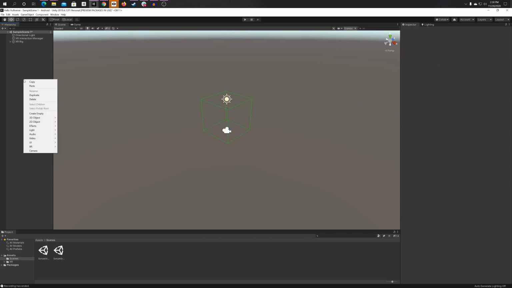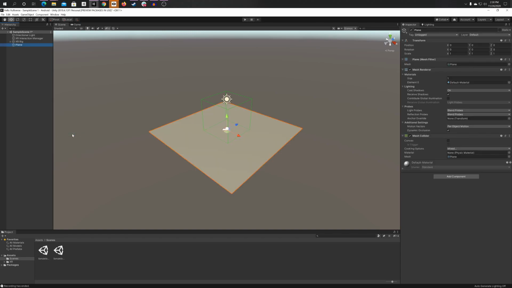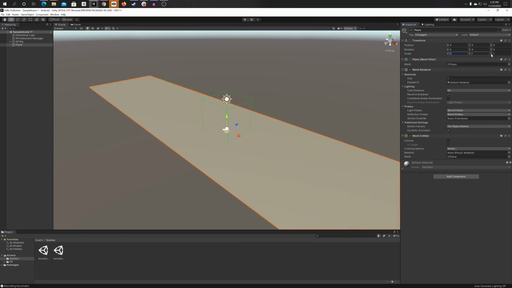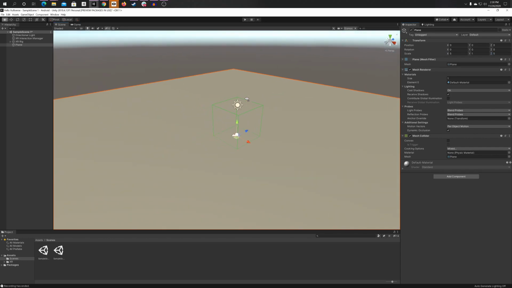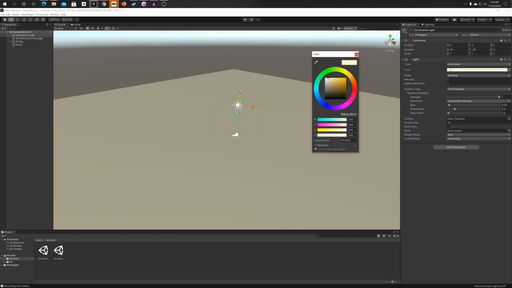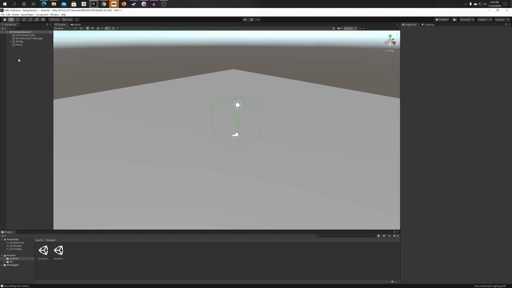Next, let's create our ground so we can see something when we enter the VR world. We're going to click on plane. We're just going to make this a little bit bigger. Let's say 5 on the X and 5 on the Z. That looks good to me. I don't like the color, so I'm going to change this to white. Yep, that looks good. And we're just about done.